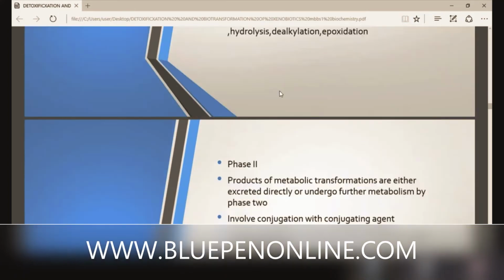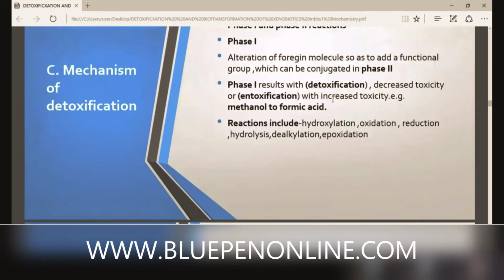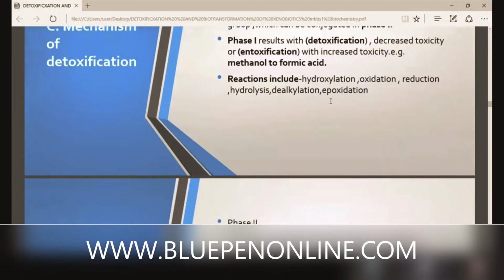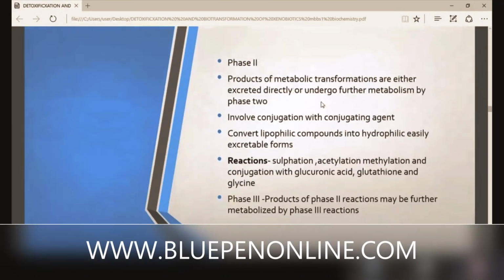Hydroxylation, oxidation, reduction, hydrolysis, dealkylation, epoxidation. Then what happens to those metabolites? In very few cases they are excreted directly. In all other cases they enter into phase 2 reactions.